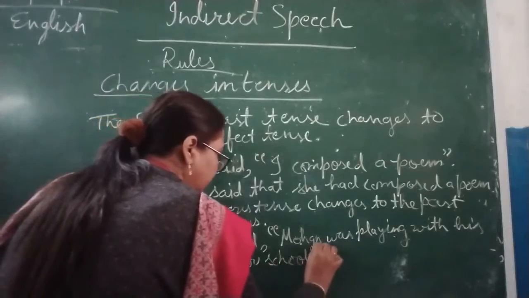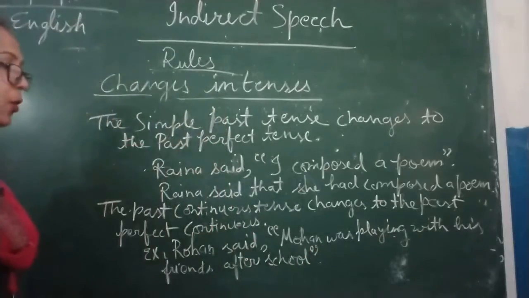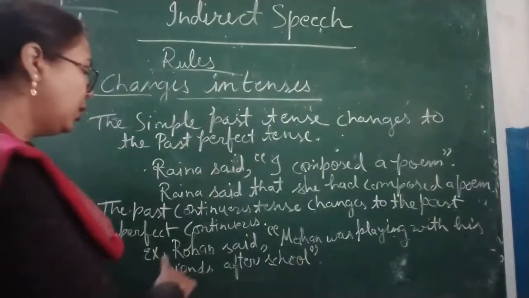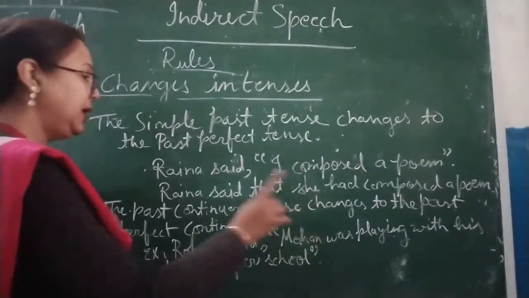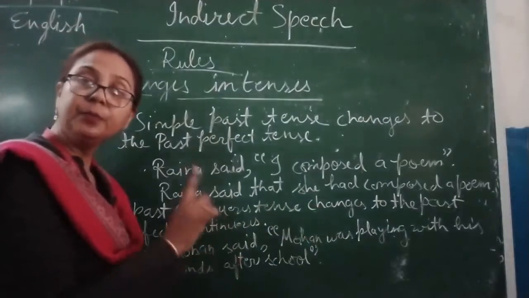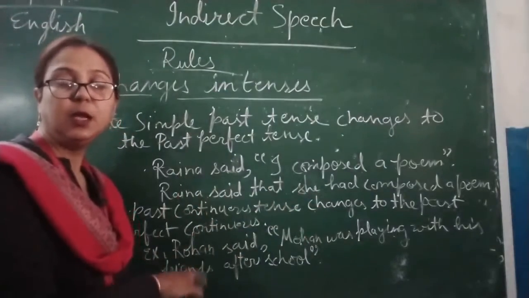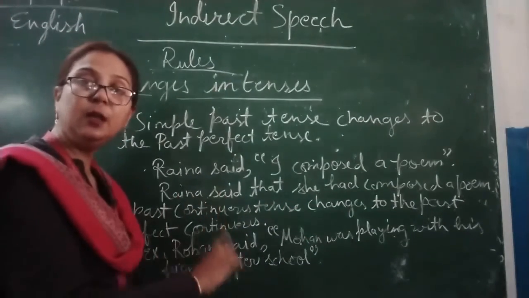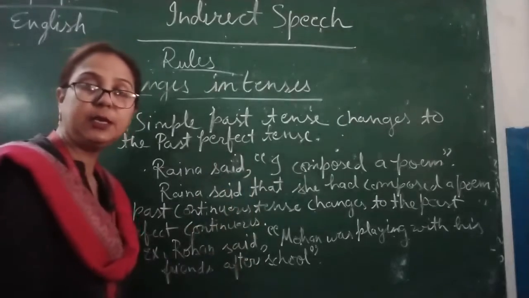Now here children, you can see Mohan was playing. Rohan said Mohan was playing with his friends after school. So this is written in past continuous tense. Now we are going to change it into past perfect continuous tense.